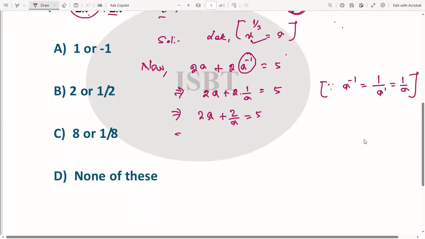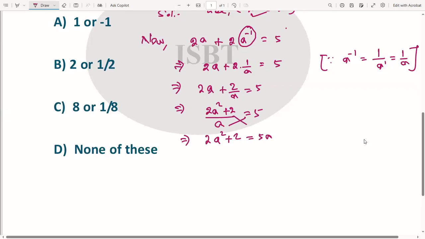Okay, so if you take the LCM a, 2a square plus 2 over a is equal to 5, or with cross multiplication, after cross multiplication we find 2a square plus 2 is equal to 5a. Okay, is equal to 5a. So in the next step we can write 2a square minus 5a plus 2 is equal to 0.